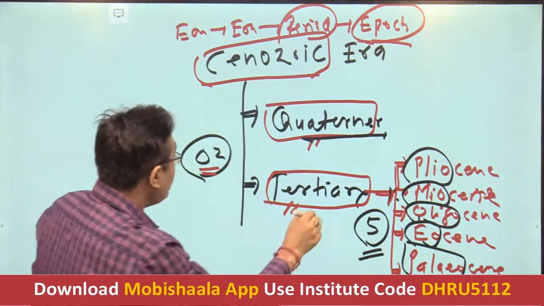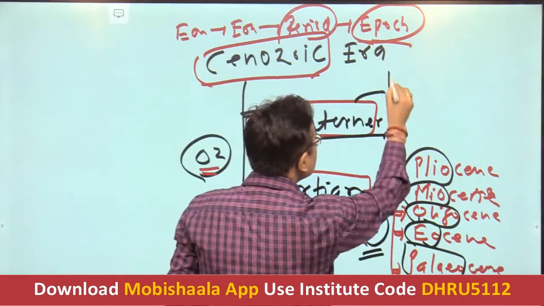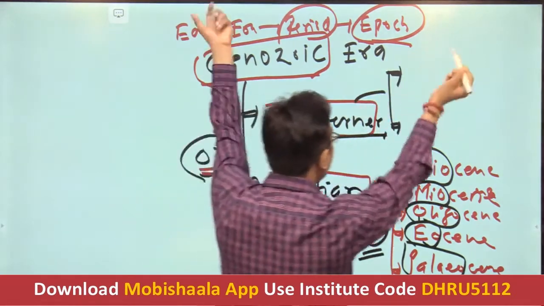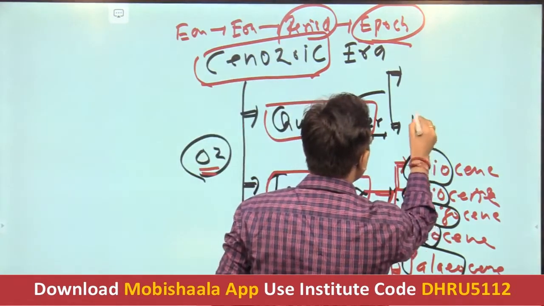Yes, and as far as this quaternary period is concerned, it is further subdivided into how many epochs? The very first is Pleistocene.